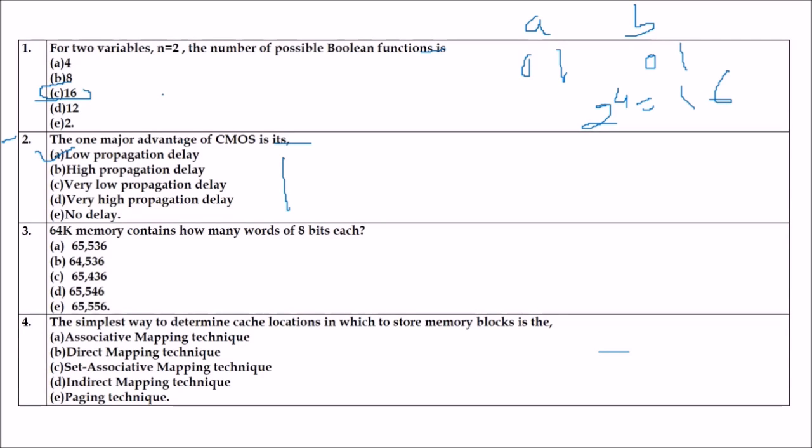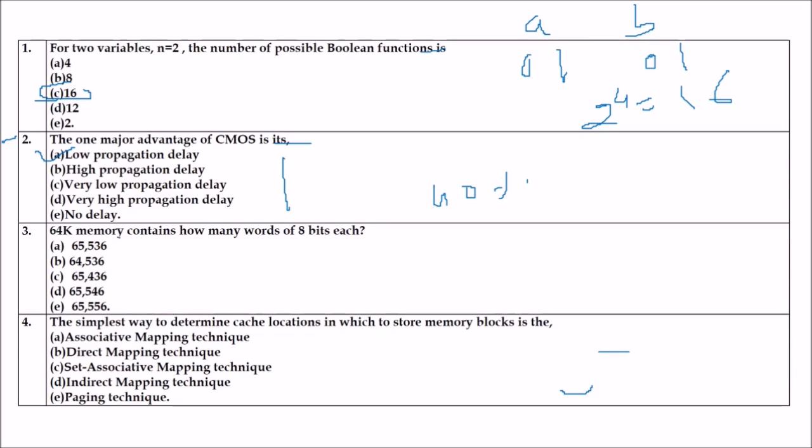This means that it is not practical for use in systems requiring high speed operations. So the characteristic parameters for the CMOS gate depend on the power supply voltage VDD that is used. The power dissipation increases with the increase in voltage supply, and the propagation delay decreases with the increase in voltage supply, and the noise margin is estimated to be about 40% of the voltage supply value. So that is around 40%.